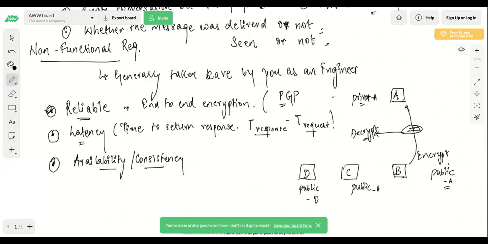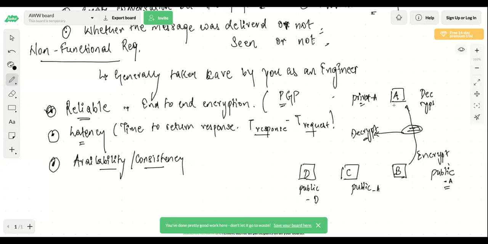So what has A done? A has shared their public key with everyone. And what they have told everyone is, whenever you send me a message, you encrypt it with my public key. And A is saying that, okay, whenever I receive the message, I will decrypt it with my private key. So A will be able to decrypt the message which was sent by B.